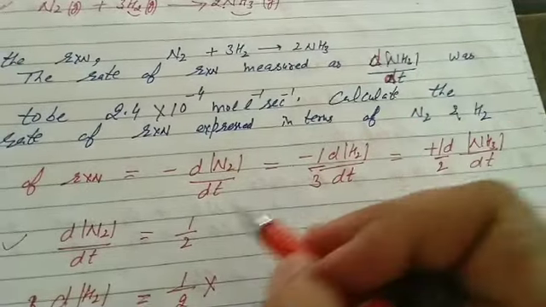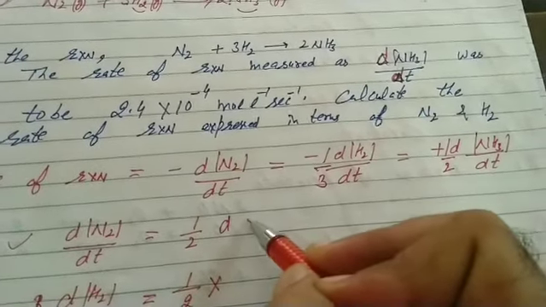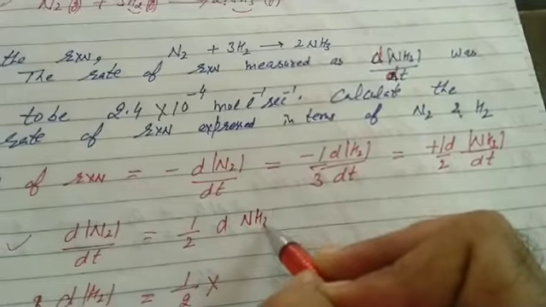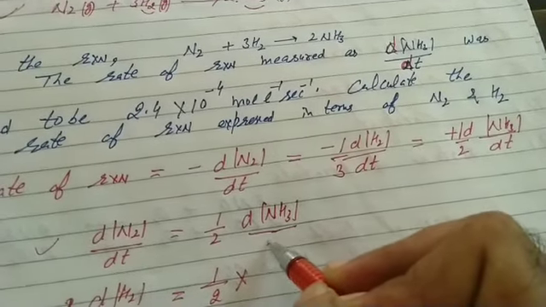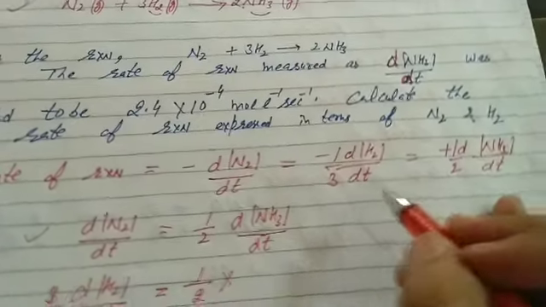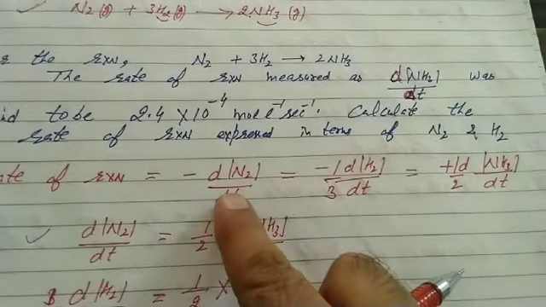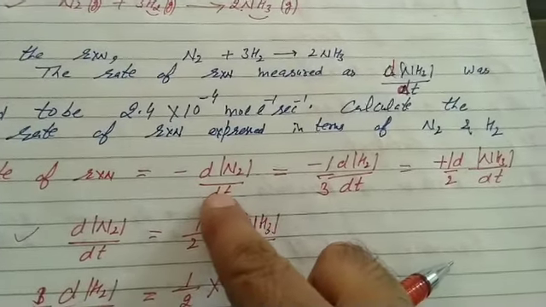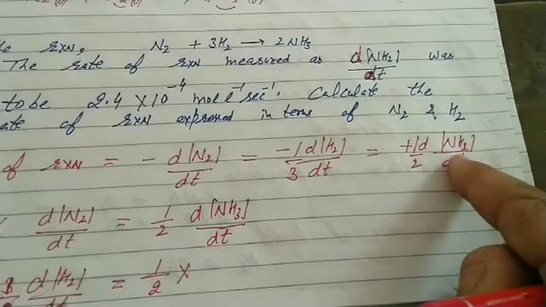It is clear in the question: rate of reaction measured with respect to ammonia is given. At first select the species whose rate we have to find and compare it with the one whose rate is given.